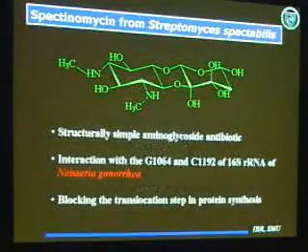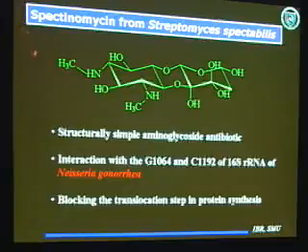This is spectinomycin, and structurally it is a simple aminoglycoside antibiotic containing two moieties. One is the actinamine moiety, and the other is the spectinose moiety, and these are joined by a glycosidic bond. The actinamine moiety plays an important role in binding to ribosomal parts of the microorganism. Especially the NH and OH groups make hydrogen bonds with these regions of the 16S rRNA of Neisseria gonorrhoeae, and spectinomycin is clinically used in the treatment of gonorrhea.